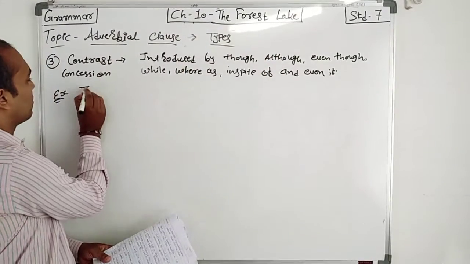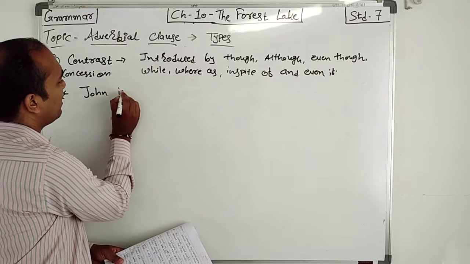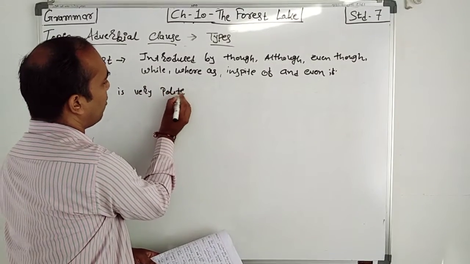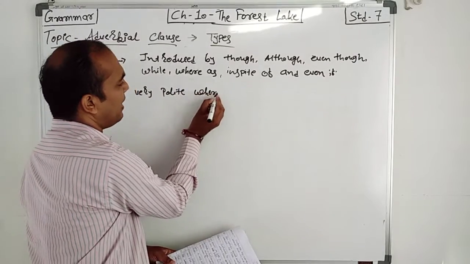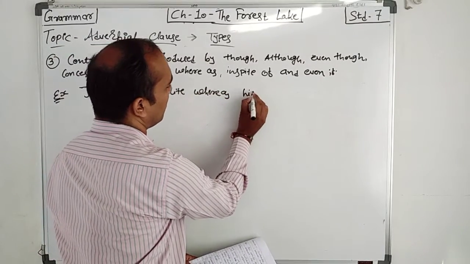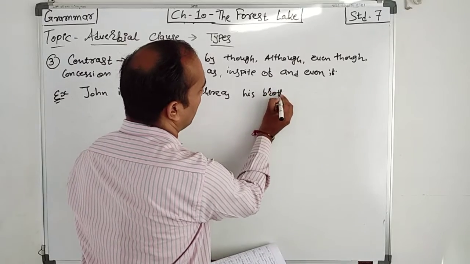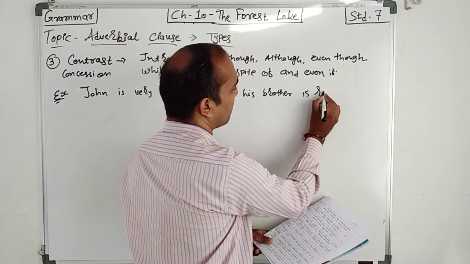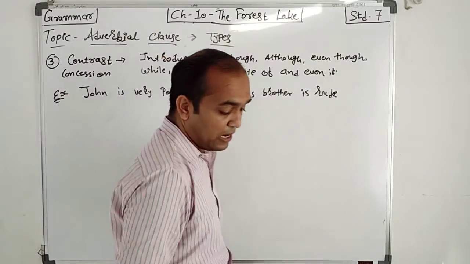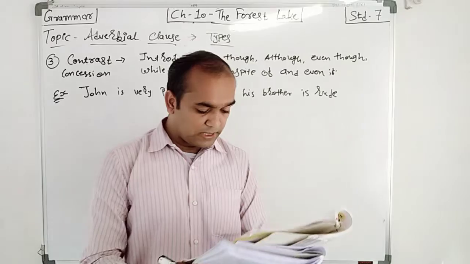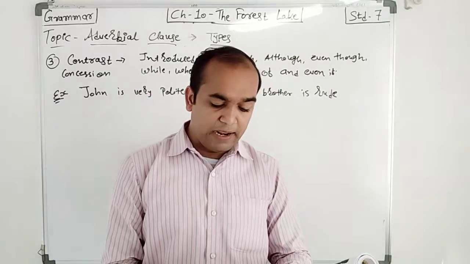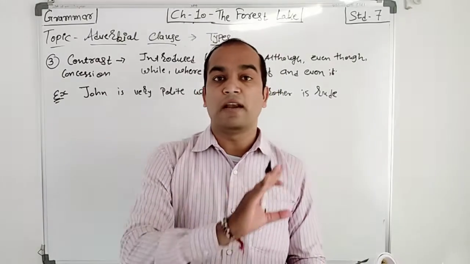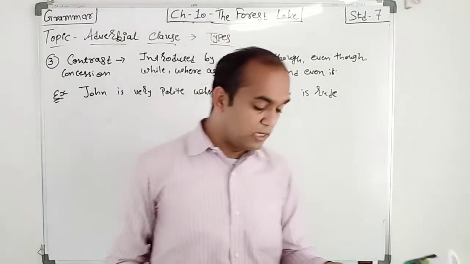See that. John is very polite, whereas his brother is rude. And in your textbook, you can also see that although Kala did not like him swimming, the water made Tarzan feel fresh and cool. See that? The contrast is here, the concession is also here.